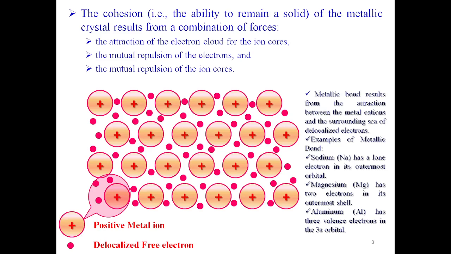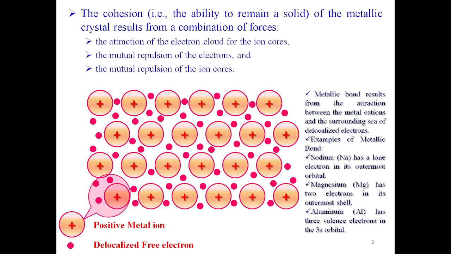Let's discuss now the cohesive property. This occurs as a result of the combination of net forces due to the 3 electrostatic forces as discussed. The valence electrons of metal atoms move to the conduction band by leaving the positive metal ions and hence forming electron clouds.